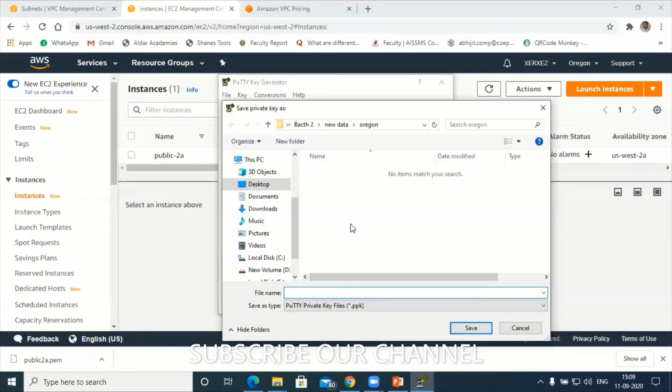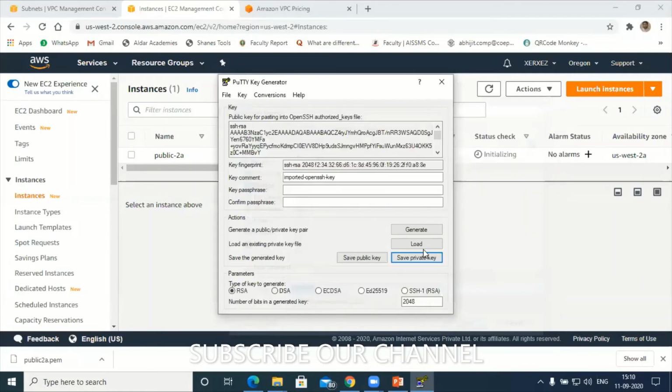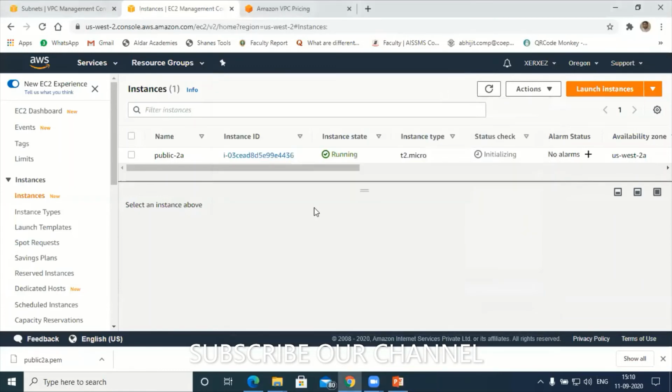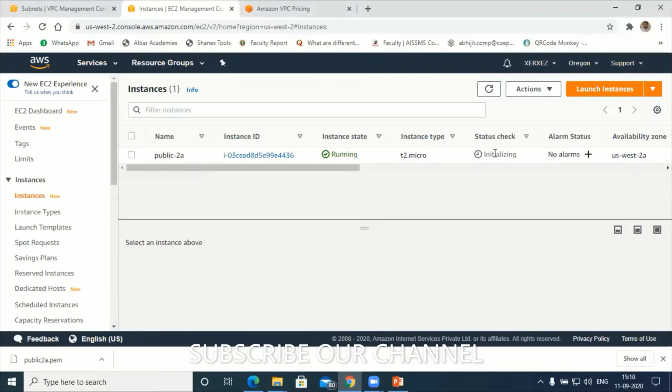So I'll save it as Oregon public. Fine. Let me close this. Hello participants, you can see my screen, right? I'm in the console right now. Yes, sir. So now this is up and running, it is initializing. So we'll wait for some time.